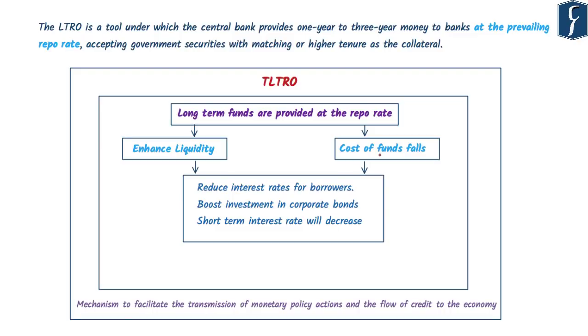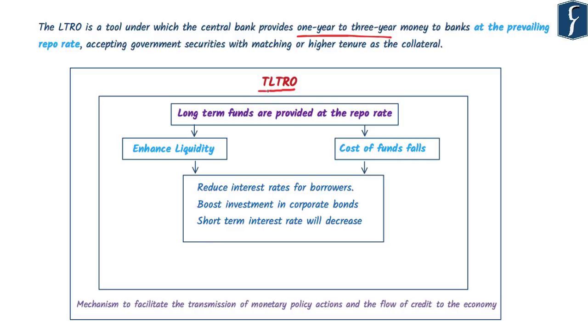See, targeted long-term repo operation is essentially a repo operation. You understand, in repo operation, the bank gets money from the RBI at repo rate. The bank gives government security to RBI and RBI lends money to the banks. Long-term repo operation would imply that banks are going to get money for a longer period of time, ranging from 1 year to 3 years. Normally, under repo operation, banks get money for a few days to a few weeks.